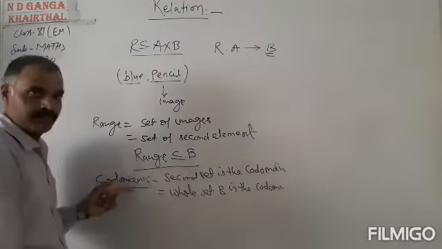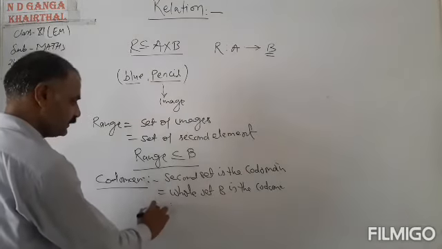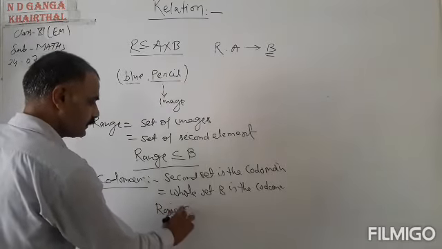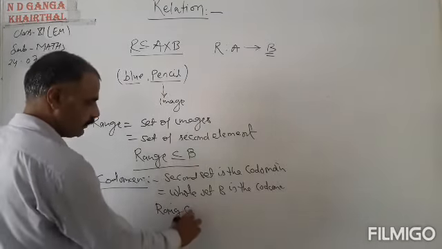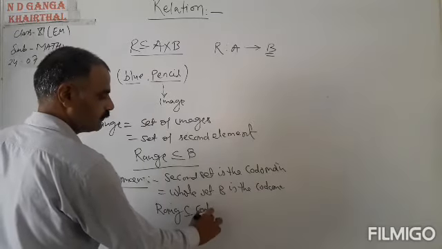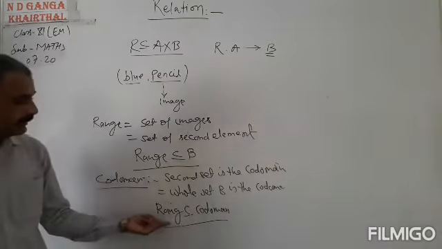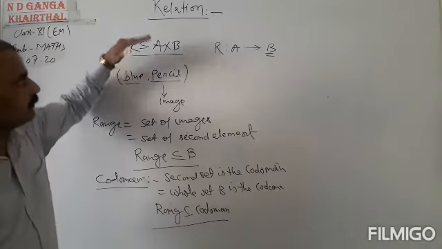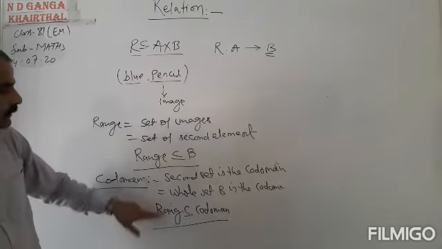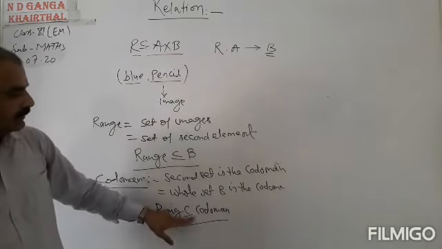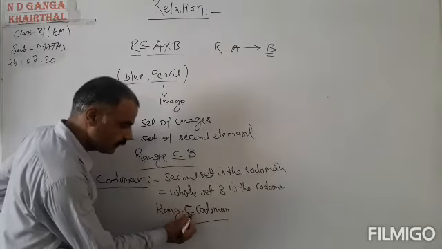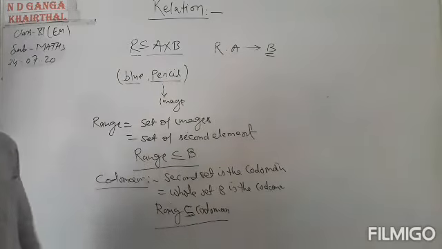So this statement will be changed to: range is a subset of or equal to the codomain. Okay. So the range of the relation is a subset of or equal to the codomain.